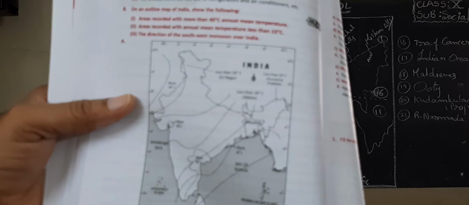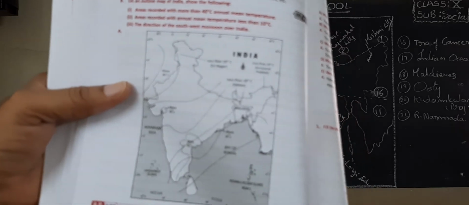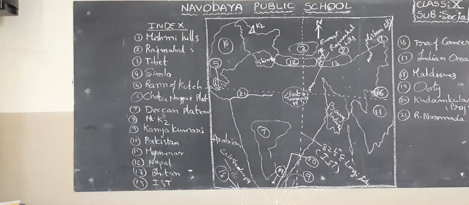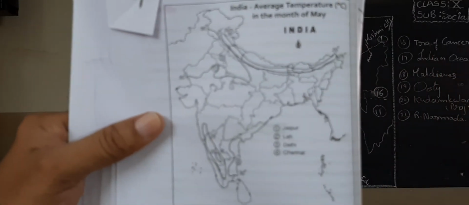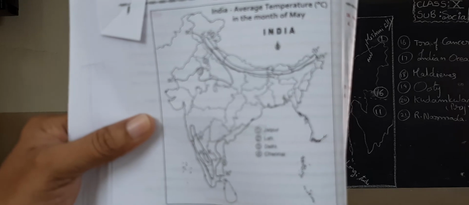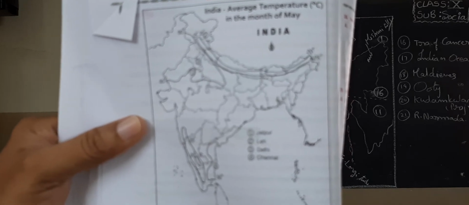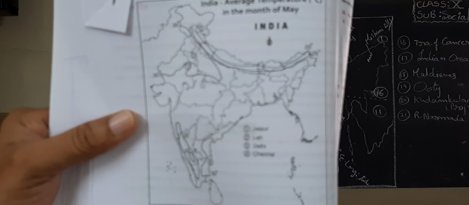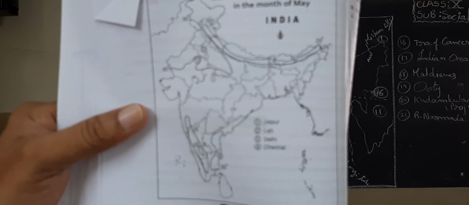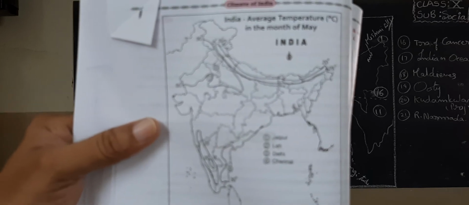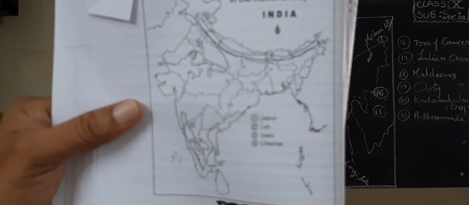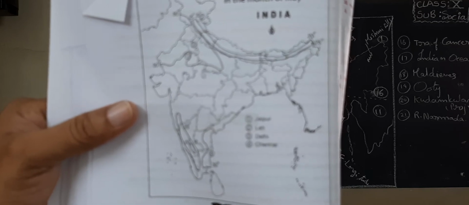Next, come to another map: India's average temperature in the month of May. Here they mention the temperature of 4 cities: Jaipur, Leh, Delhi and Chennai.